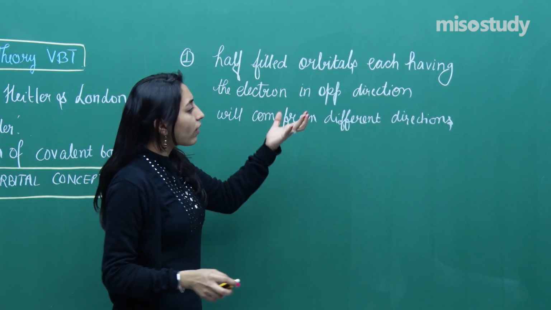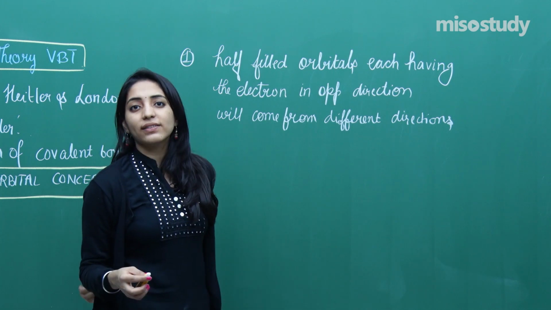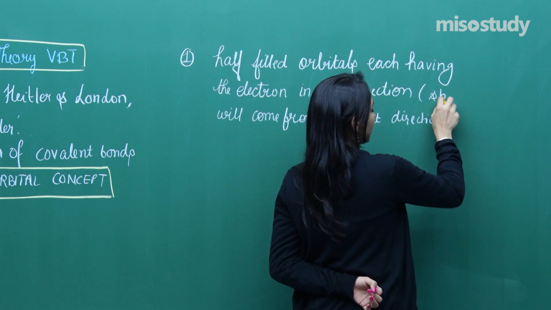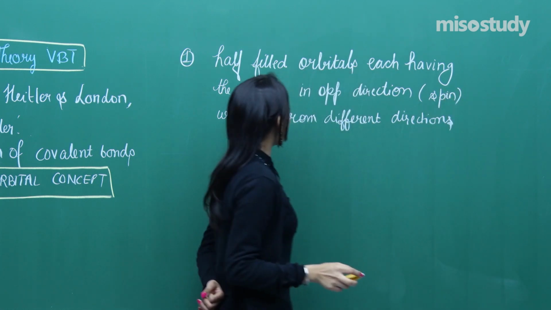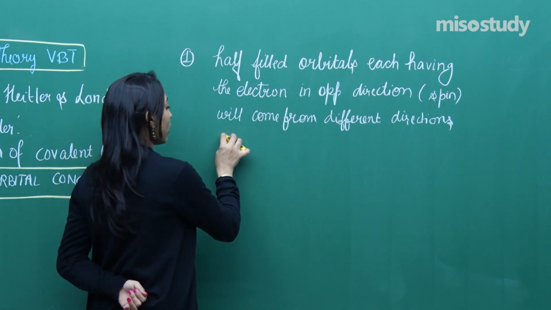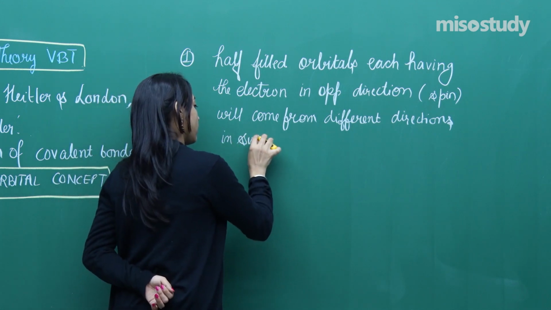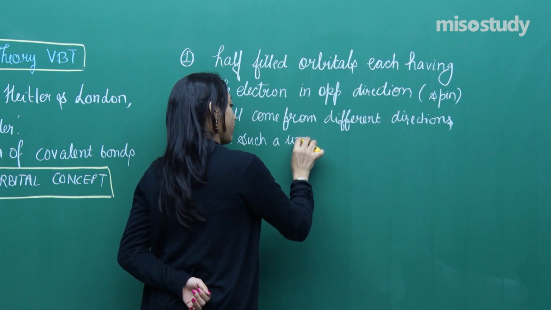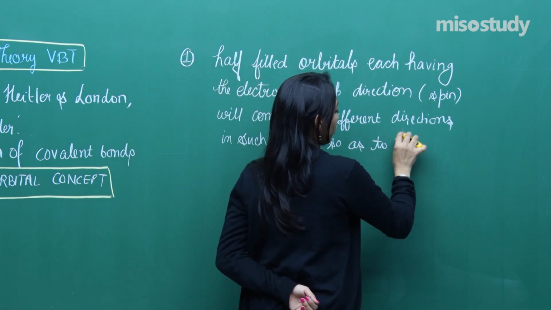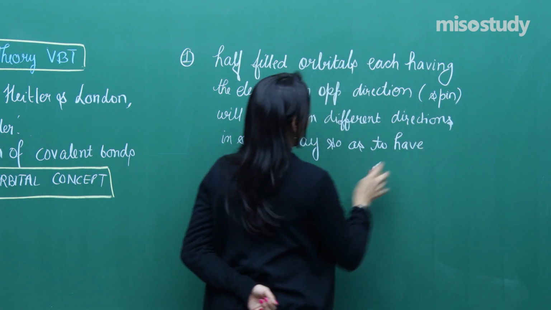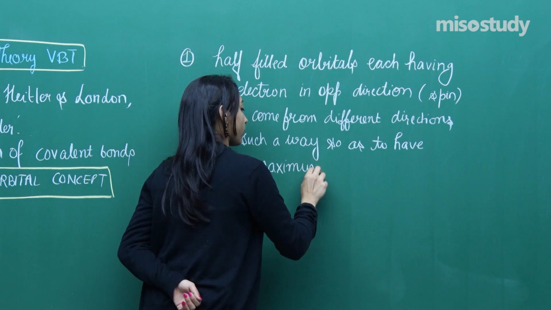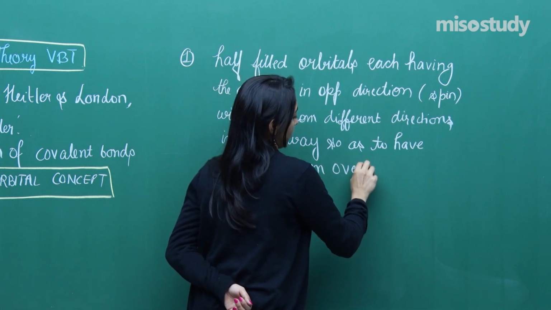I should have written that both the orbitals will be having electrons in opposite spin. It's much better to write spin here. And the two orbitals will come from different directions in such a way so as to have maximum overlapping.